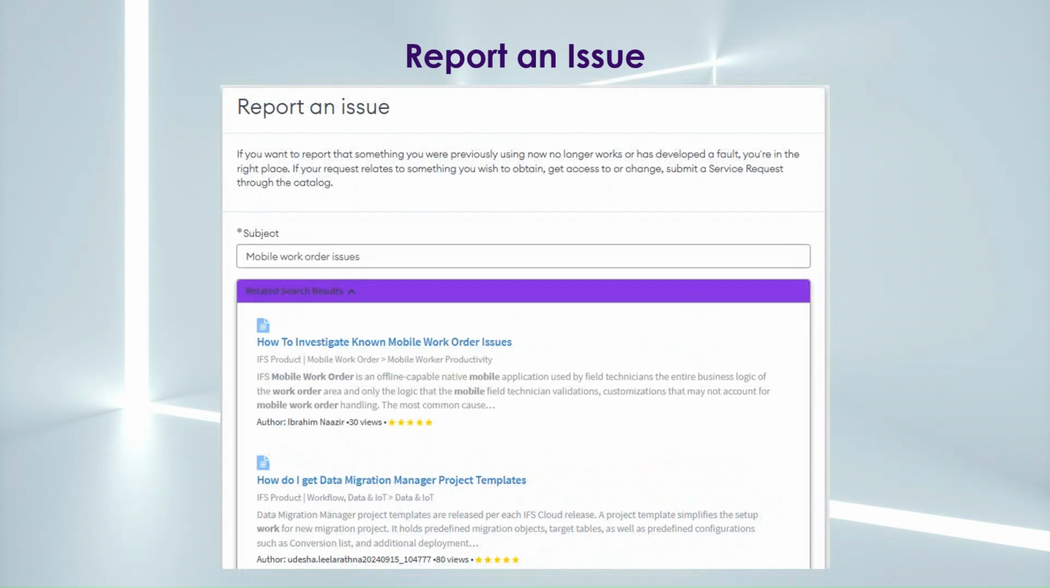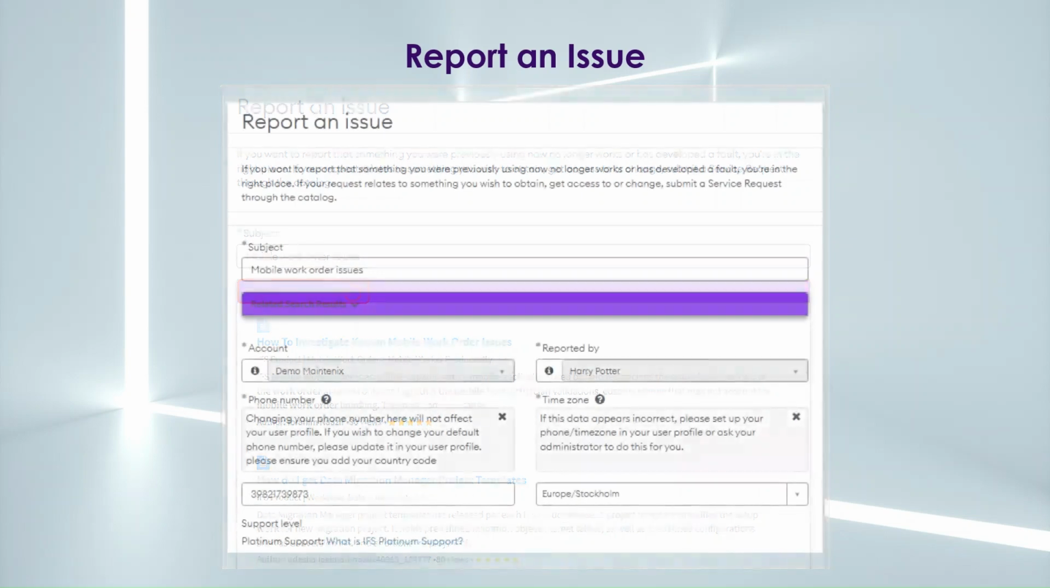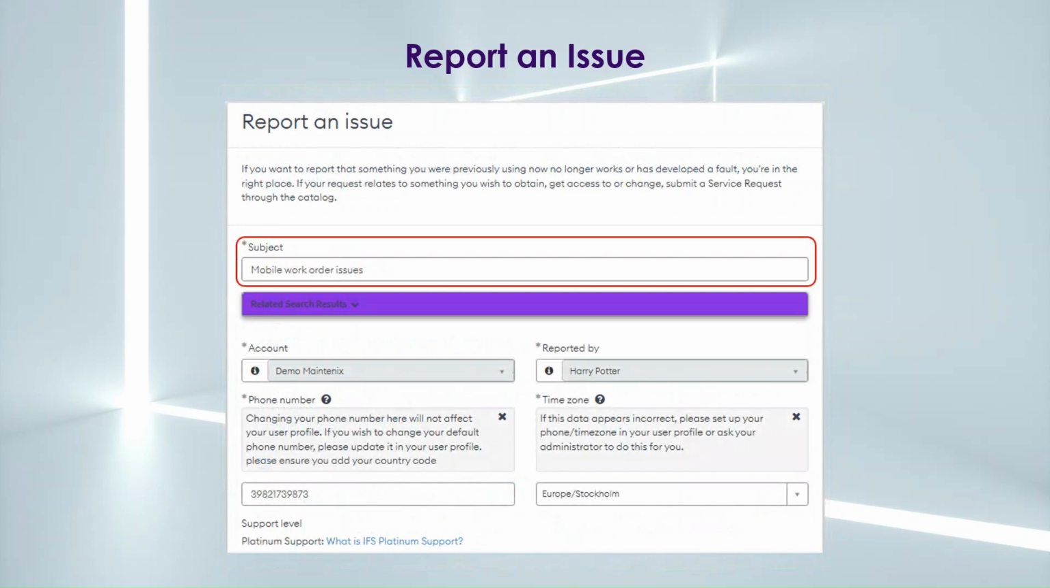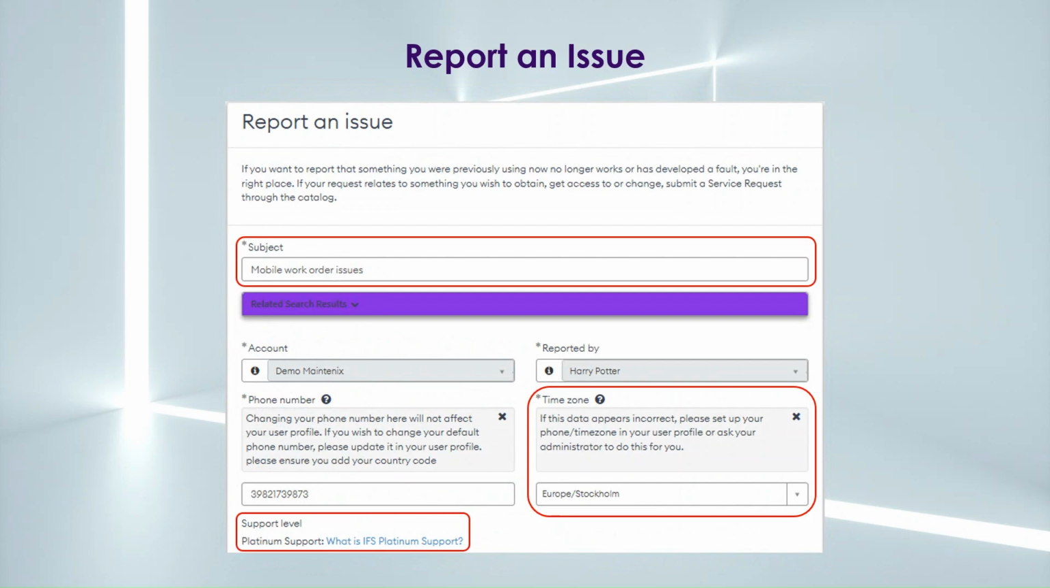When you've finished reviewing the articles, you can close the list by clicking the up arrow alongside the related search results shown here. Once the suggested knowledge articles are closed, before continuing to complete the form, please ensure the subject contains a clear and meaningful description. The time zone will automatically default to your local time zone, which helps the team determine an appropriate time to call if this is required. And the support level is pre-filled and includes a link to a knowledge article providing the details associated with that support level.